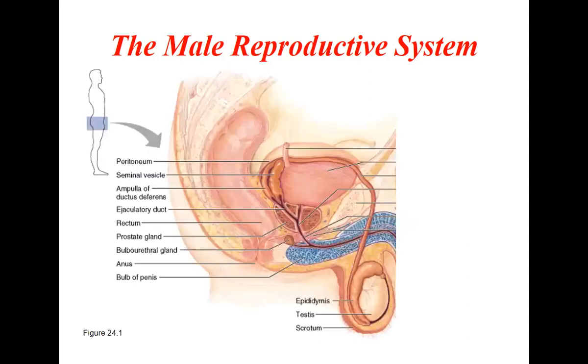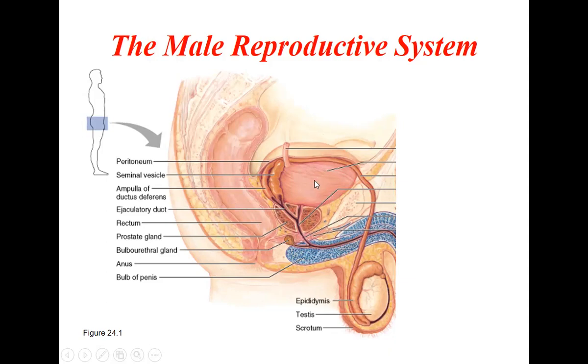Coming to the picture showing you these male reproductive organs. Here is the testis outside, and here is the penis. These are the two structures which are outside the body. Then there are organs which are inside: the epididymis, the prostate, here the seminal vesicles, the vas deferens, the bulbourethral glands. All these are inside the body. This picture is shown from the side view. If you look deep inside, you can see all the structures.